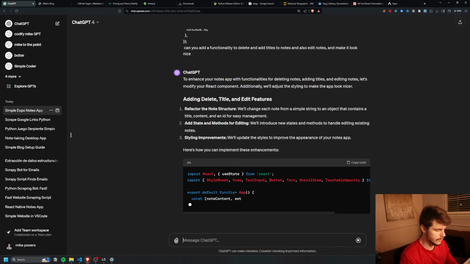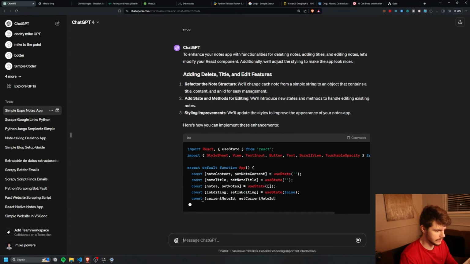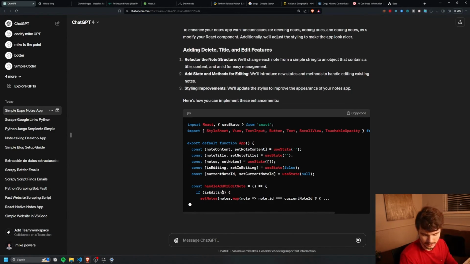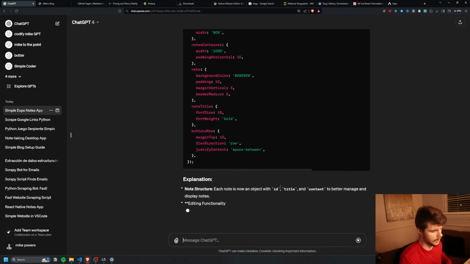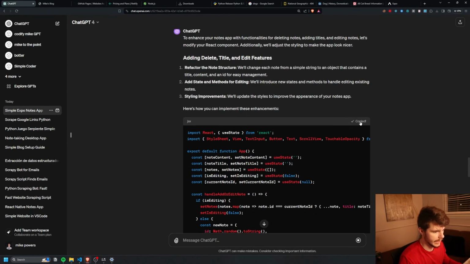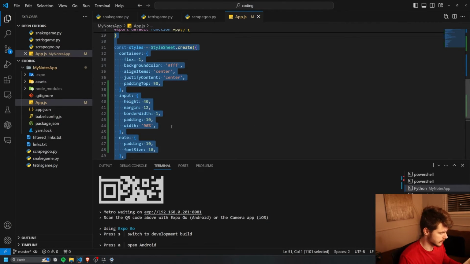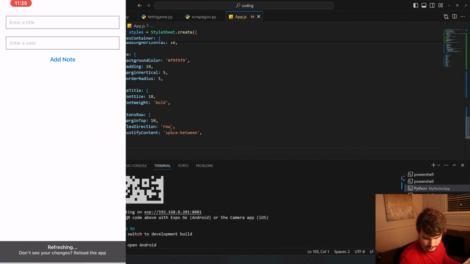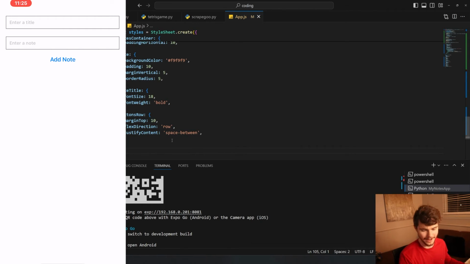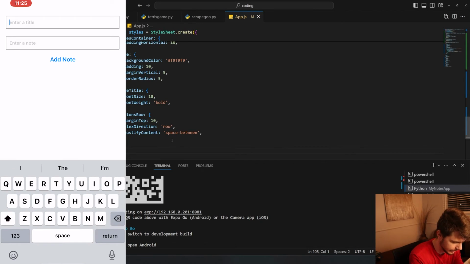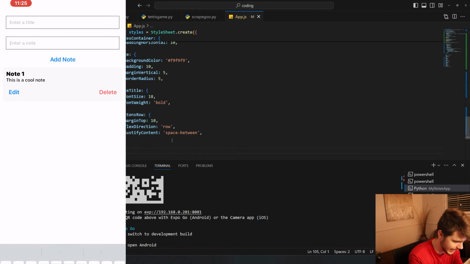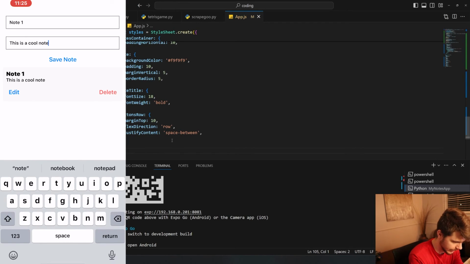Right, so we have some new features here that we're gonna check out, and it gives us a couple more things that we can do. Awesome, so now we can copy our new code, and I'll just paste it into here, give it a save, and look at that. I didn't have to do anything, but now it's updating inside my app automatically. So now I can add in a title, say, note 1. This is a cool note. Add note, and now I can edit this note if I want. Look at that. Note E, save the note, or I can delete the note.